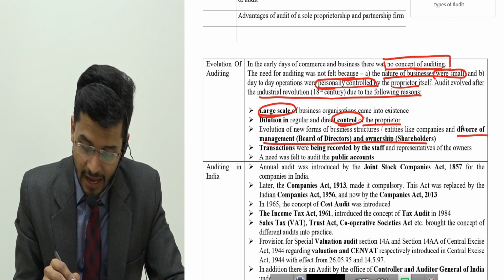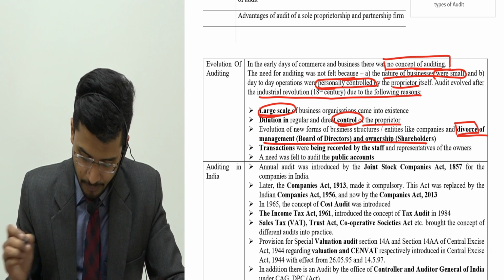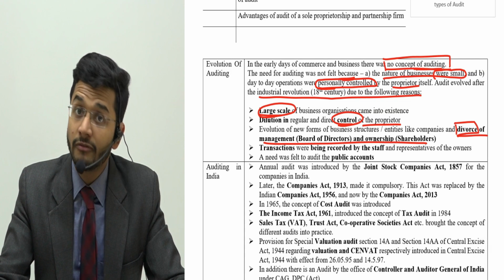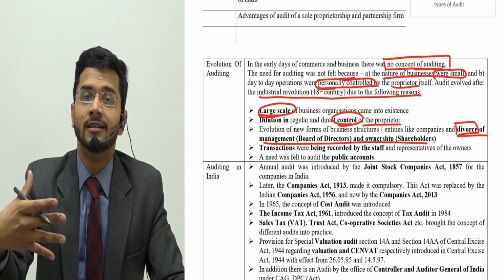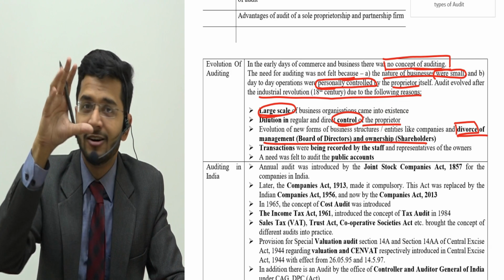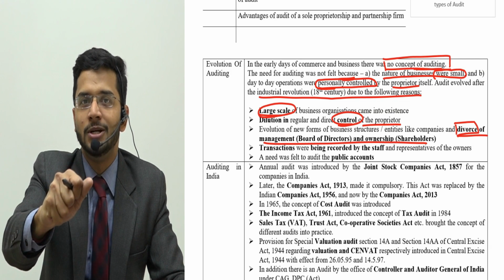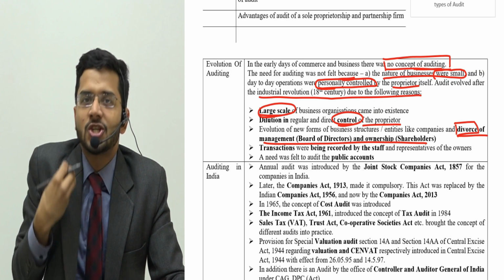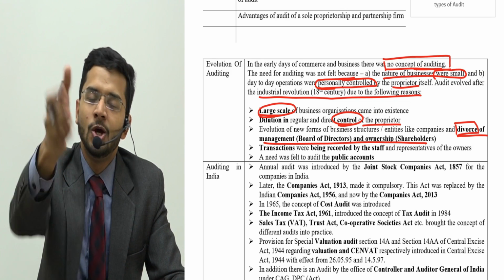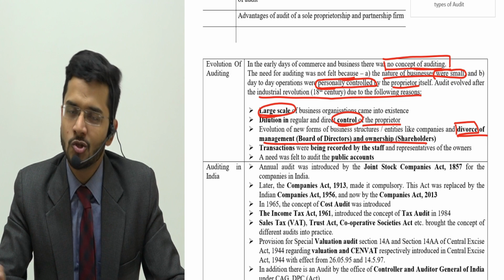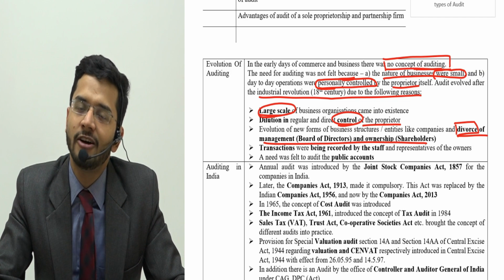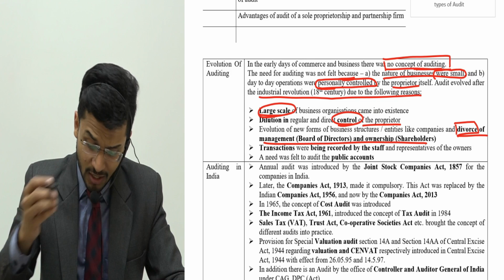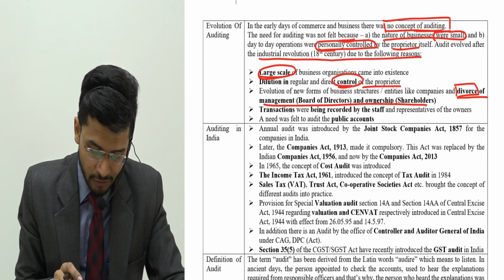So when the divorce happened between the shareholders and the board of directors, there was a dire need for the shareholders to have a grip over the entire financial statements, and that grip could not come unless a person appointed by the shareholders could come inside the company and supervise and overview the entire functioning of the organization. So this was one of the reasons for the evolution of audit.